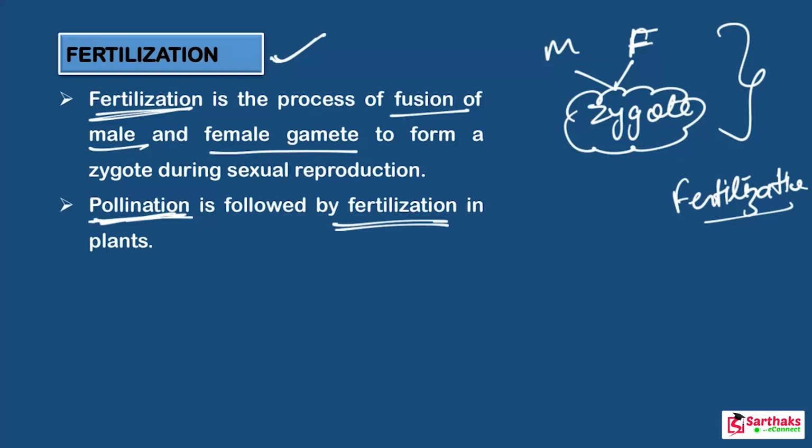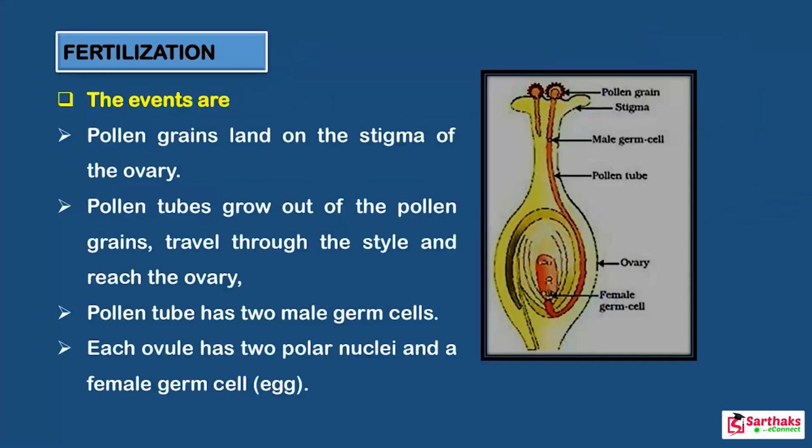So let's see how this happens. Everything is given here, whatever I taught you in the last slide. This is the pollen grain, and it lands on the stigma. When the pollen grain lands on the stigma, the pollen tube grows. As usual, the pollen tube of the pollen grain travels through the style and reaches the ovary. The pollen tube has two male germ cells.